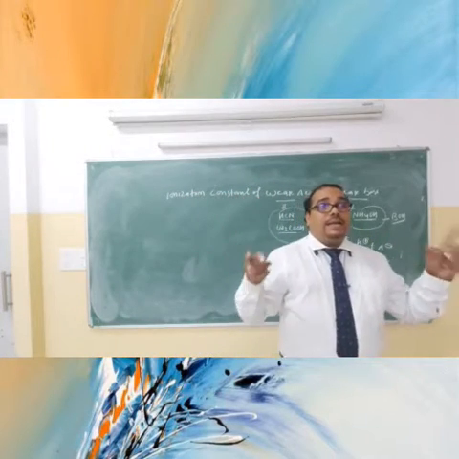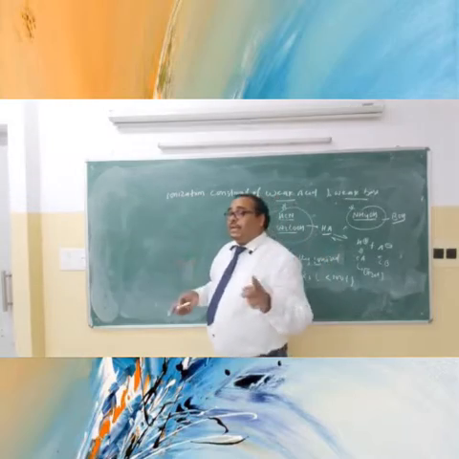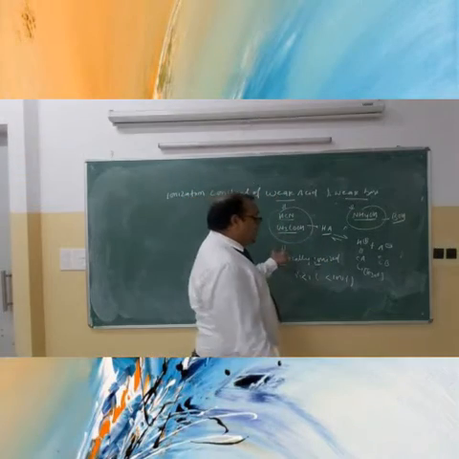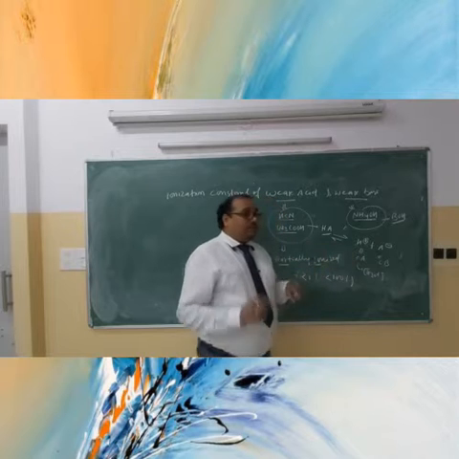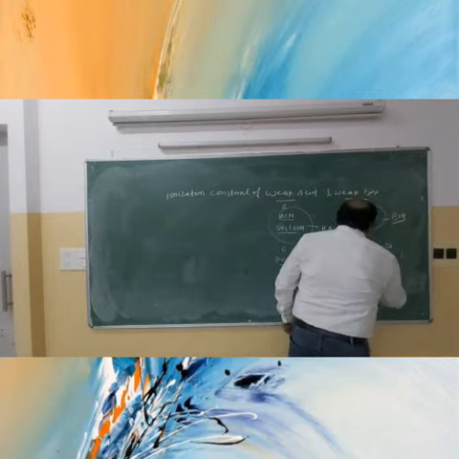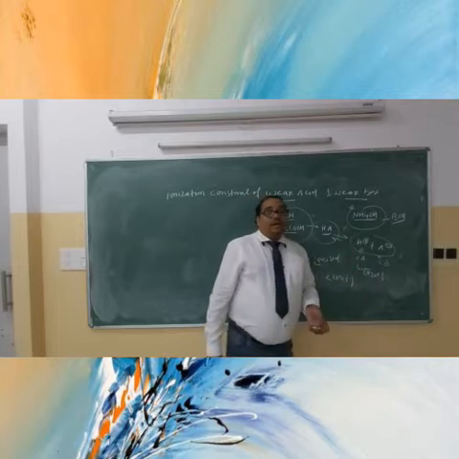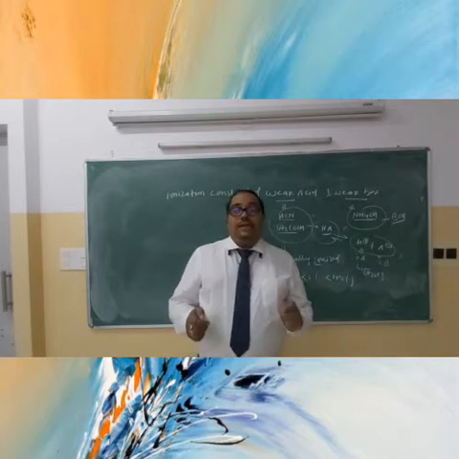Have you got that? The weak acid or weak base doesn't dissociate completely. That's why there is an equilibrium set up between the ionized ions and the unionized molecule. So there will be an equilibrium relation here.